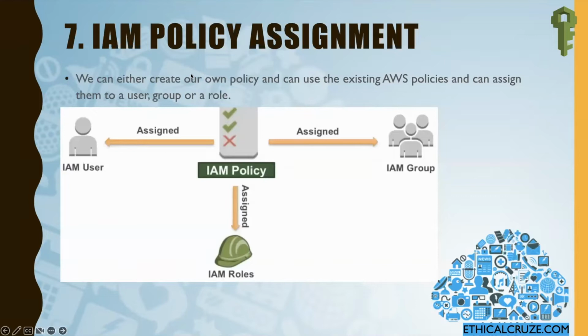Once we are done with the policy structure, we have defined what policy we want to assign to our user. Then we can do the policy assignment. We can either create our own policy, or we can use the existing AWS policies, which can be assigned to an IAM user or IAM group as well as to an IAM role. So let's see in detail how policies are created and how we can visualize it better. Let's go to the AWS Management Console to see how it is structured.